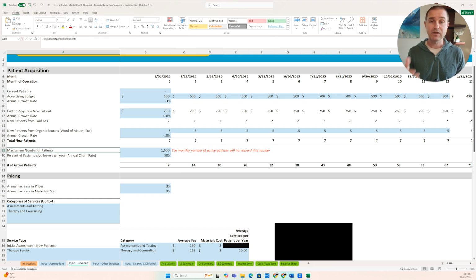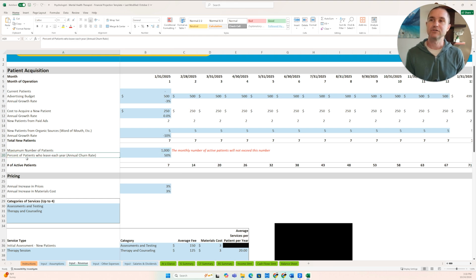So if you're meeting with somebody weekly or every other week, the number of patients that you as one provider can see is really going to be relatively limited. And so if you want to just model that you're never going to have additional providers in the practice, then you might want to set your maximum number of patients much lower. In this example, we didn't really want to artificially set that bar too low. Maybe you could add additional providers as you grow. We set that to 1,000 for the practice.